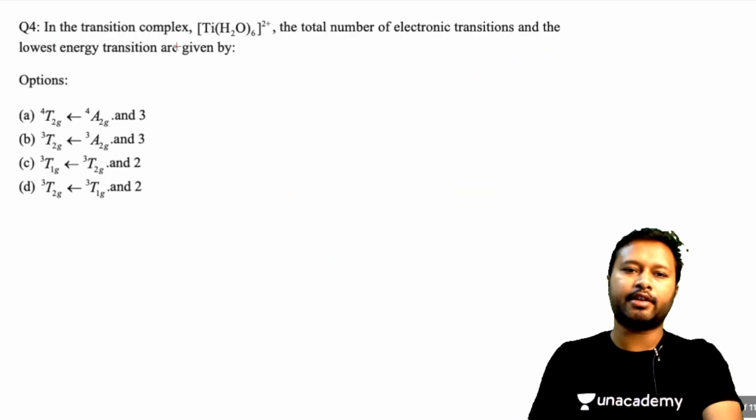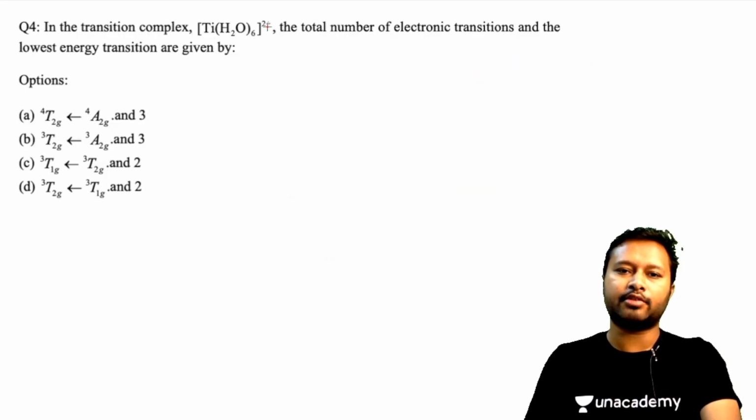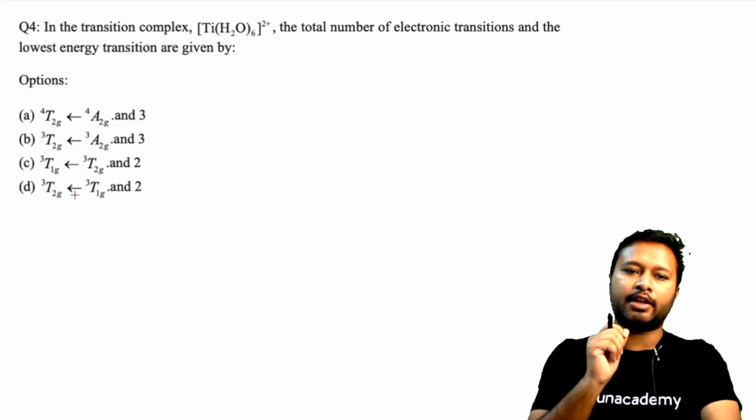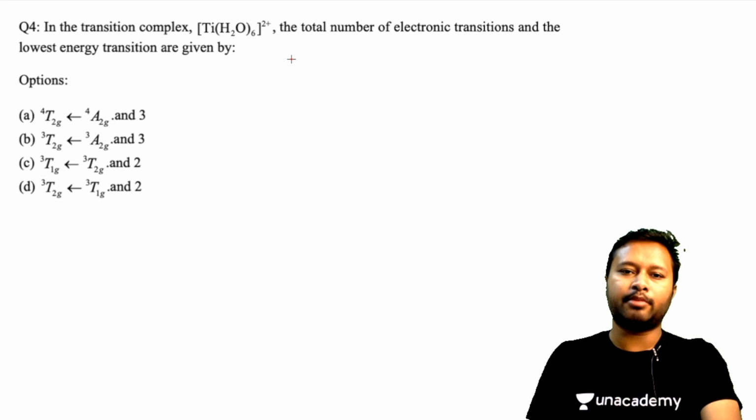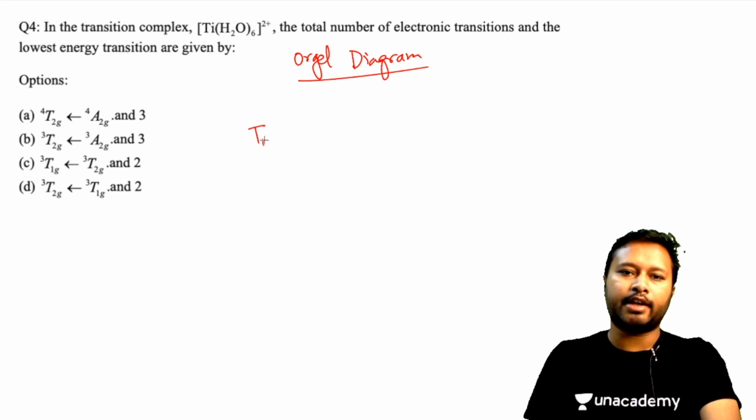Here it says that in the transition complex titanium H2O 6 2+, the total number of electronic transitions and the lowest energy transition are given by. So you have to tell the total number of transitions and the lowest energy transition both. This will be done by the concept of the Orgel diagram. Titanium +2 is what we have, so that means this is a d2 system.